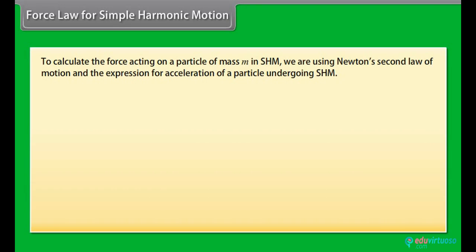Force law for simple harmonic motion. To calculate the force acting on a particle of mass m in simple harmonic motion, we use Newton's second law of motion and the expression for acceleration of a particle undergoing simple harmonic motion. F(t) = ma. Putting the value of a, we get F(t) = -mω²x(t), so F(t) = -kx(t). Here, k is equal to mω². ω is equal to √(k/m).